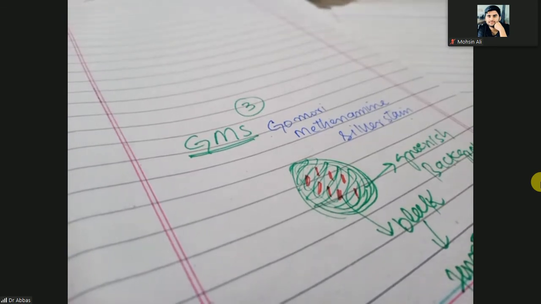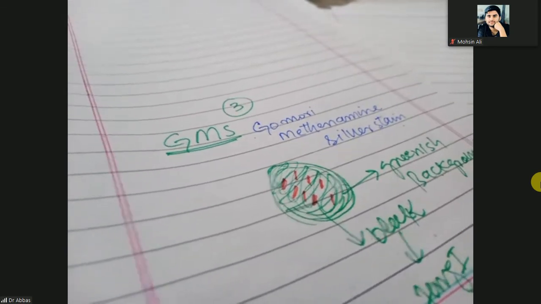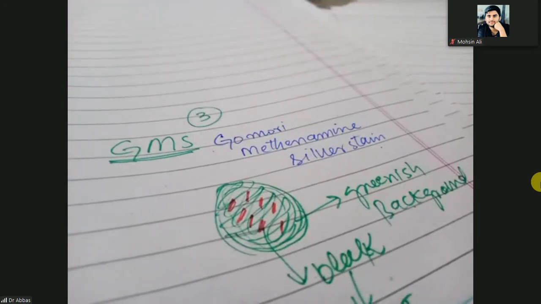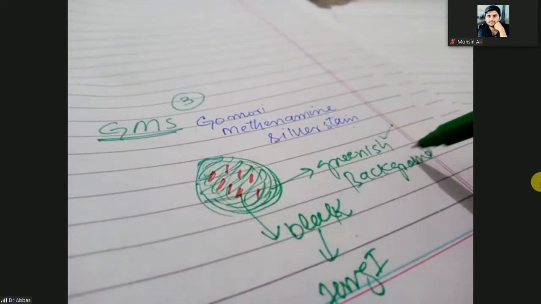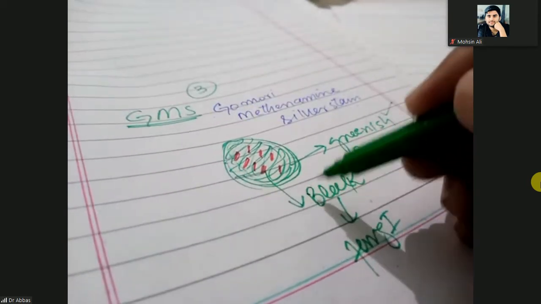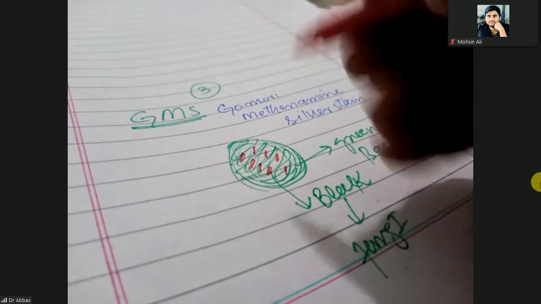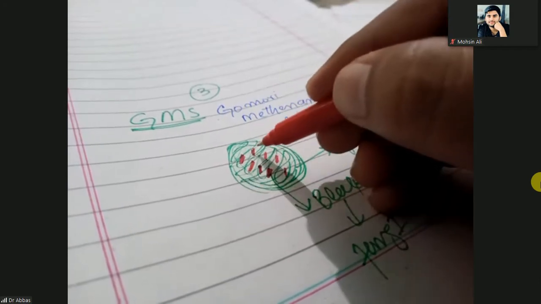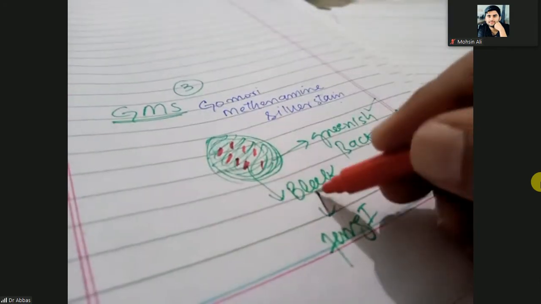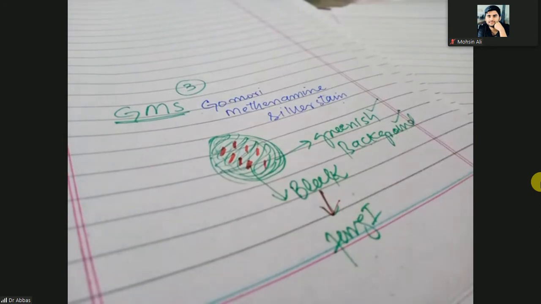So when you do the GMS stain, Gomori methenamine silver stain, you will find that black color is the fungal profile and pale green color is the background. So this greenish background with black color. Here I made it red, but actually consider these are the black dots. So these black dots are suggestive for the fungi. So keep in mind